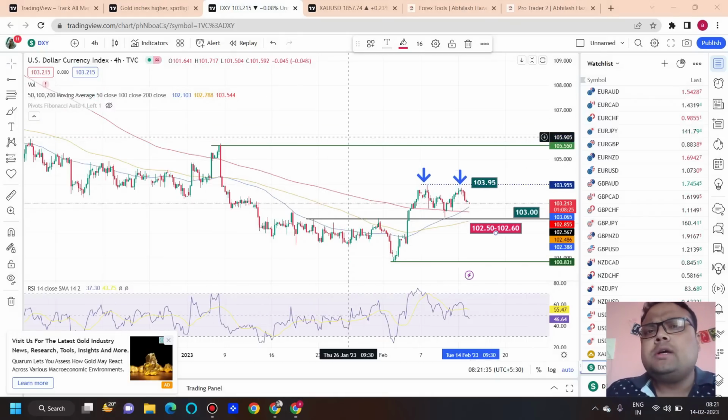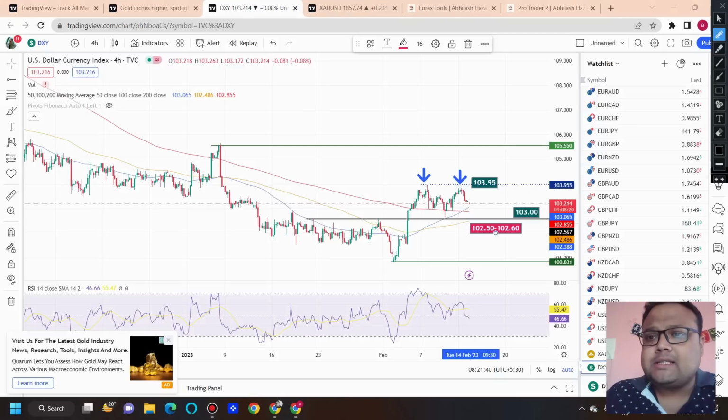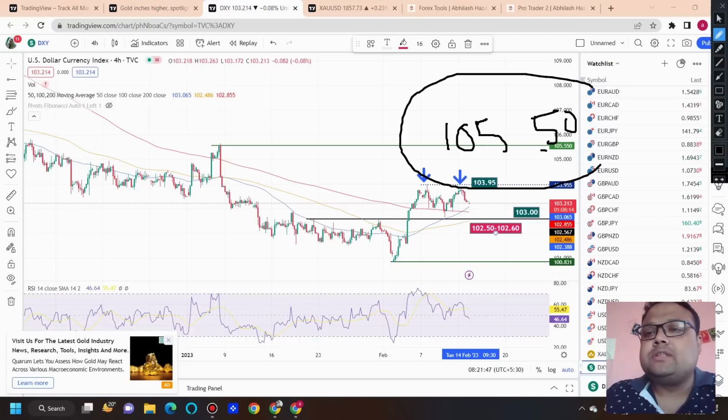In case the market shows extreme volatility after CPI, then the resistance on DXY will be 105.50. This is the next resistance on the chart of DXY after the news.